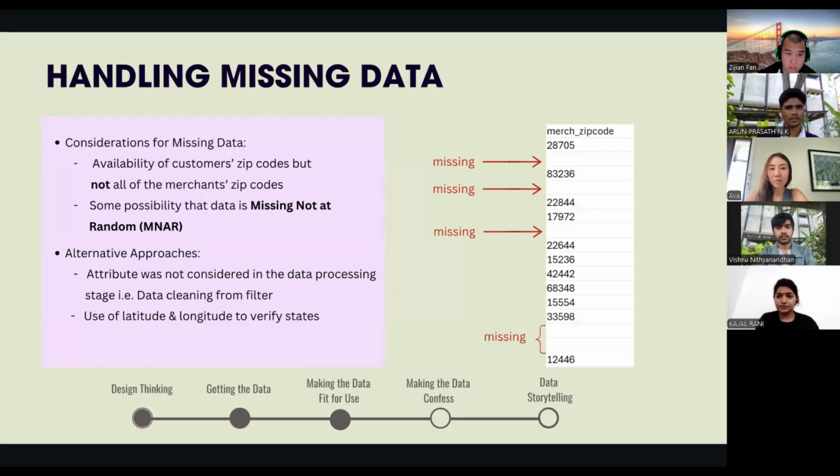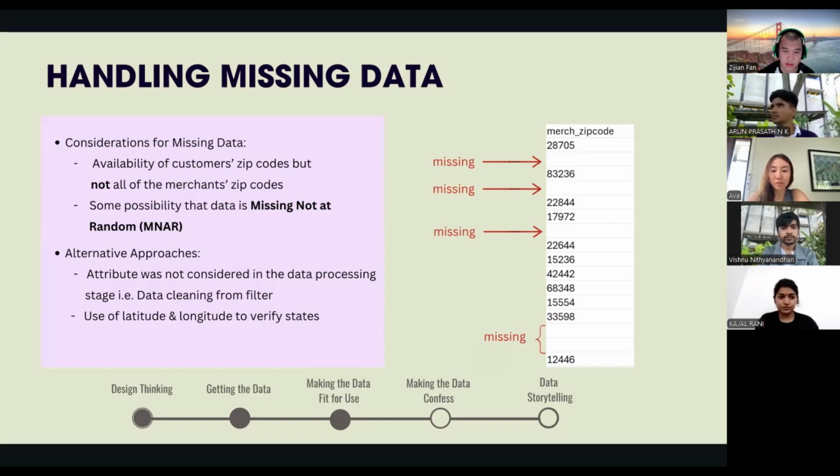Okay, I'm going to talk about handling missing data. In this data set, we notice missing zip codes for merchants, which could impact our analysis. It is possible that data is missing not at random, meaning a certain pattern may exist behind the missing entries. The key approach is that the missing zip code could not have been fully processed during the